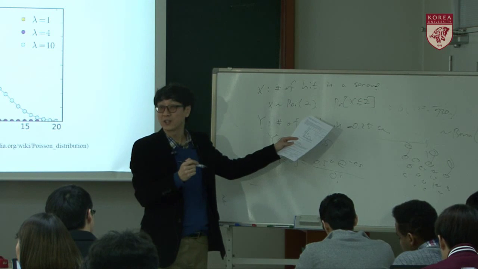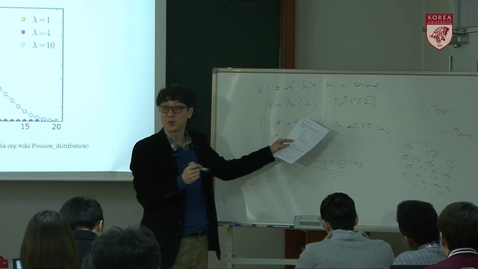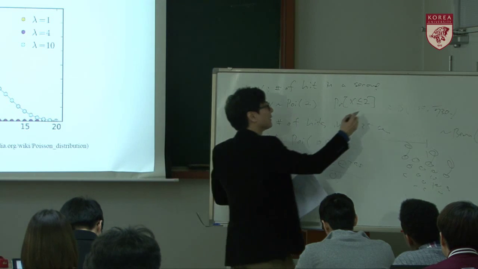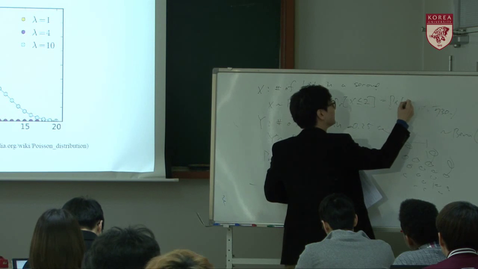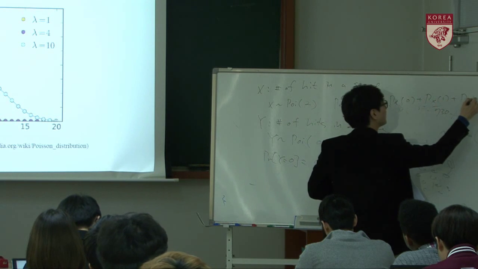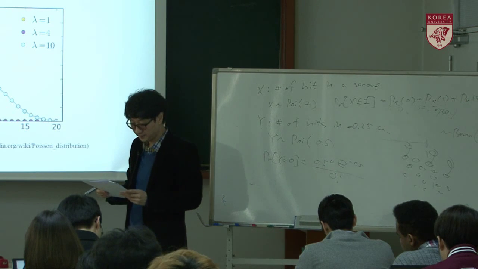Can you easily calculate it? Yes, because you know the PMF of x, so you can calculate px of 0 plus px of 1 plus px of 2. So you can easily calculate it. Okay?